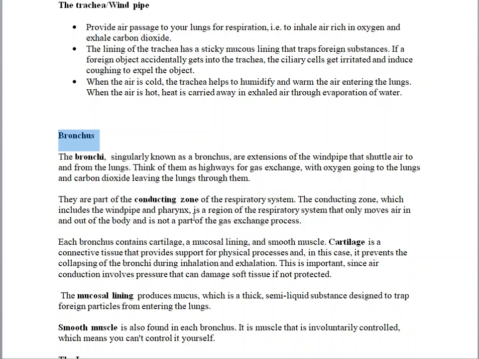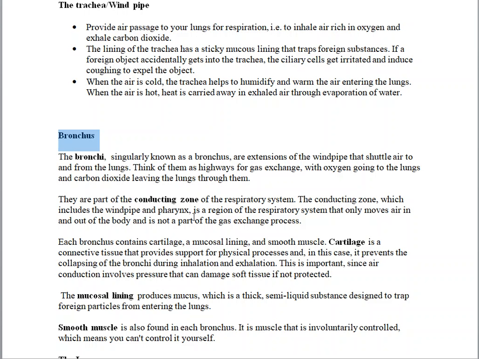So these passages are also known as conducting zones. So they conduct the air into and out of the breathing system, or rather the lungs. So the bronchus has what we call cartilage. It is a muscle lining that is a connective tissue that provides support for physical process.